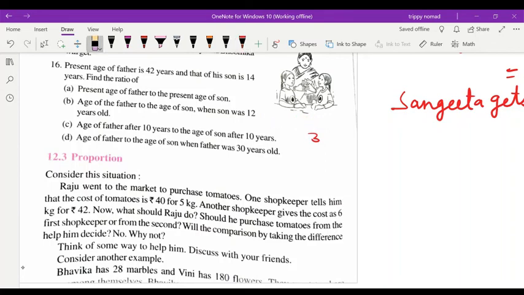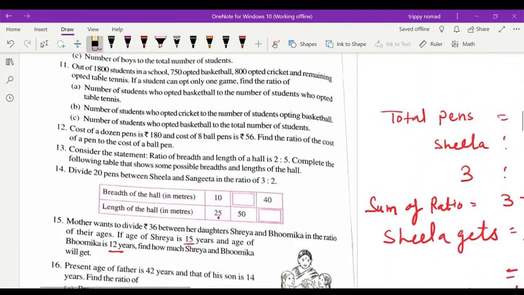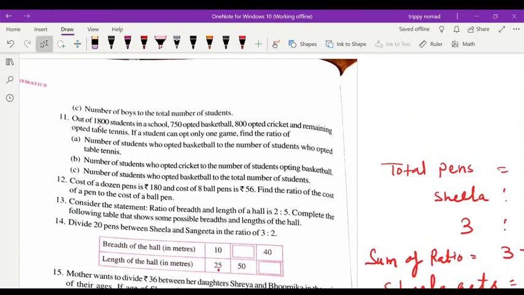So in homework you will complete this exercise. I am just giving you a hint how to do. Age of father after 10 years will be 52 and after 10 years the son will be 24. Age of father to the age of son when father was 30 years, that means you have to subtract 12 here and 12 here. So you will complete this exercise 12, that is 12.1, in homework now.